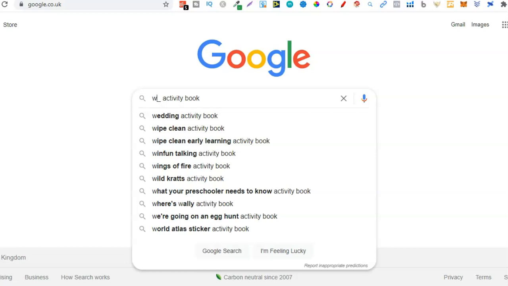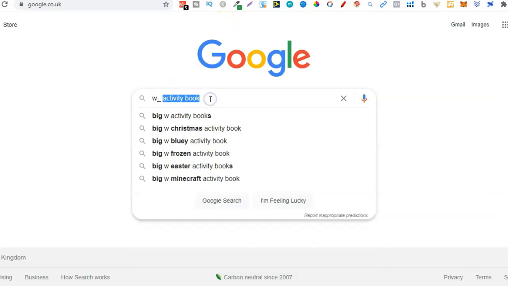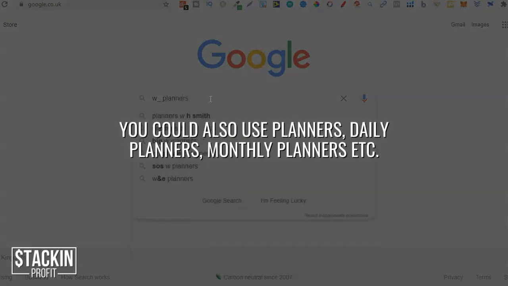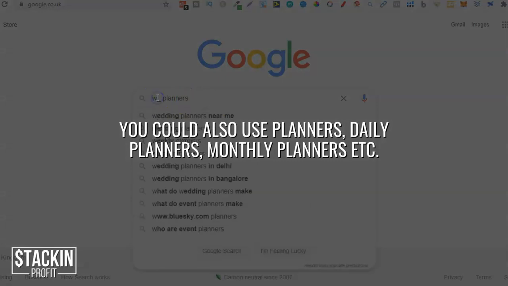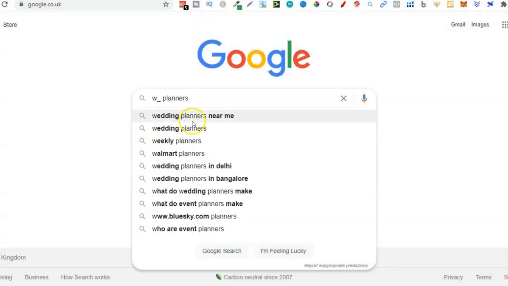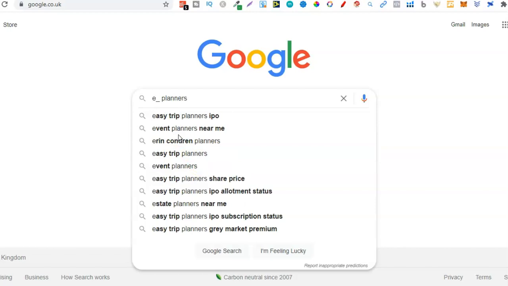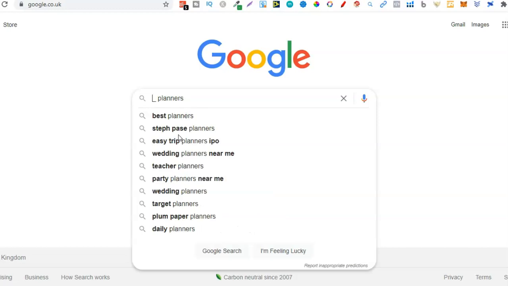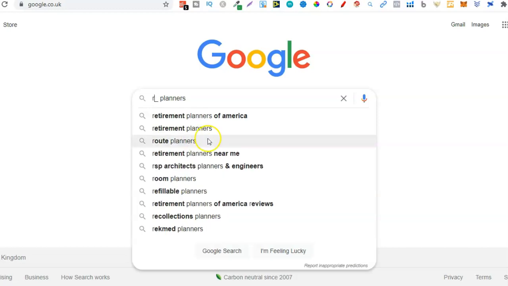So we've done colouring book, we've done activity books, you can do planners. So we've put planners. Now let's go back to Q. So right off the bat, quotes for planners? No. Let's have a look at another one. W, wedding planners? Nope. So that's actually going to pull up planner as in an event planner. So we don't want that. So let's do E, easy trip planner? Nope. Event planners? Nope. Let's do retirement planners of America, retirement planner. So maybe a retirement planner could be something we could look into.